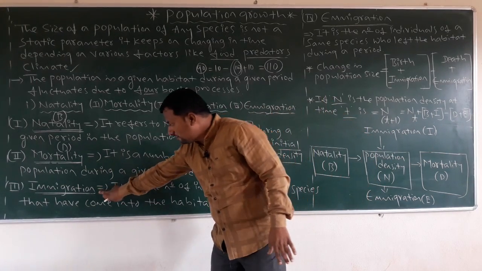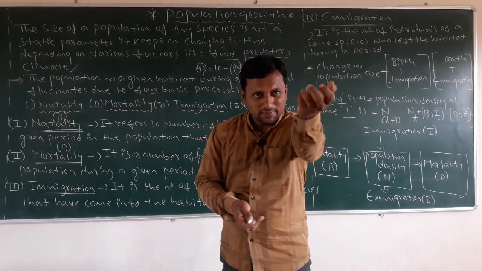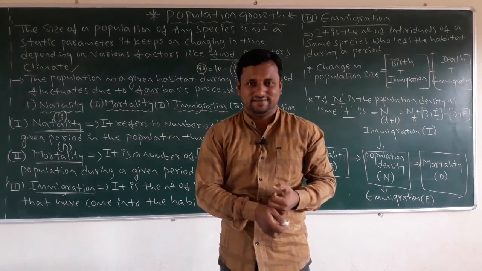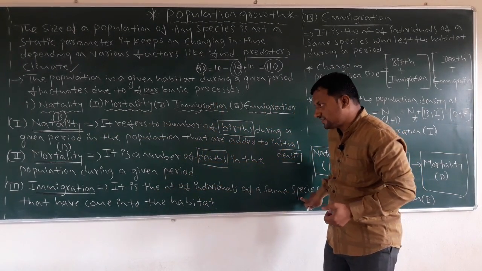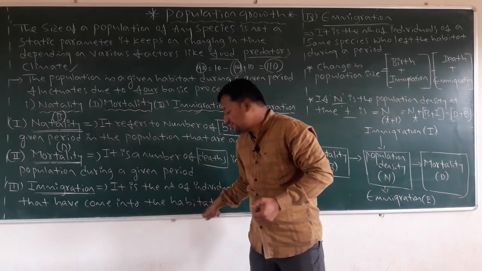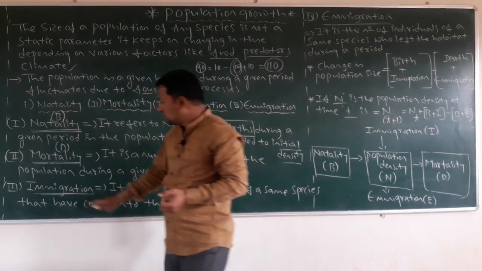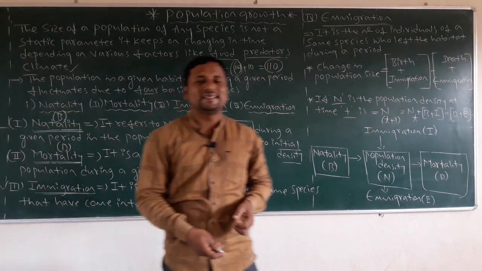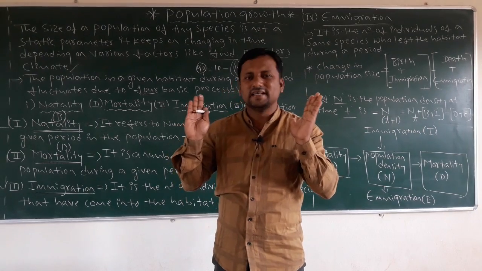Then come to the third process. What is that? Immigration. Simple, immigration: individuals coming into that habitat. Just think about it: it is the number of individuals of the same species that have come into the habitat. So these two are correlated. What is that? Immigration and natality. Both are the same condition, same meaning.